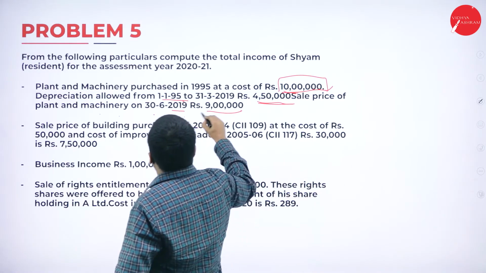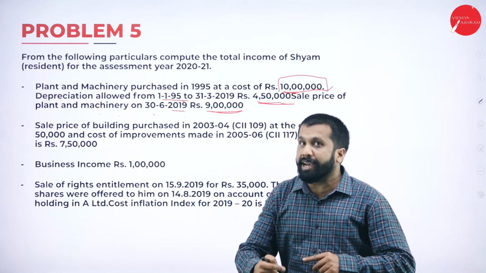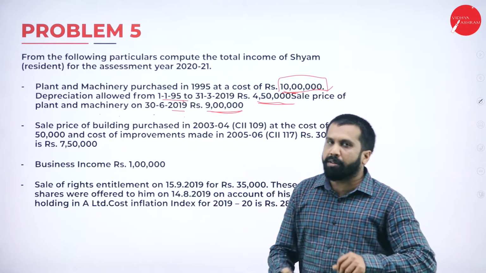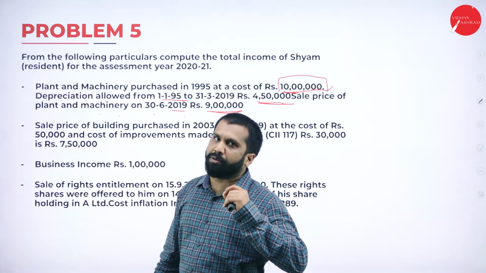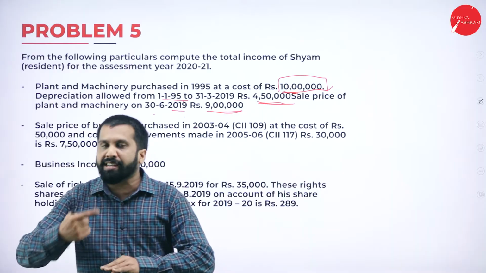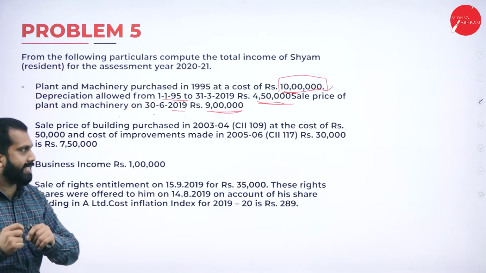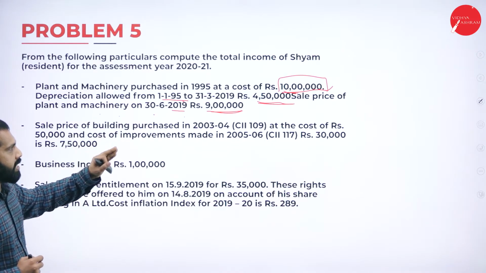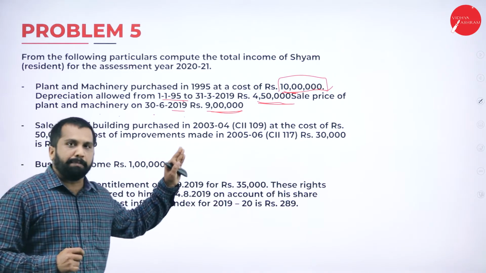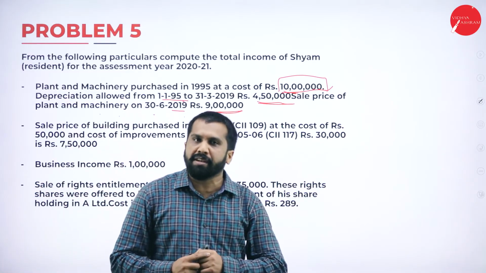Plant and machinery for 9 lakh. At what price it is sold? 9 lakh. Hope you are clear. In every problem they used to give you the WDV value, but in this problem they have not given WDV. We are supposed to find out WDV. How do we find out? Simple. From 10 lakh, if you minus the depreciation 4 lakh 50, you will get your WDV value.